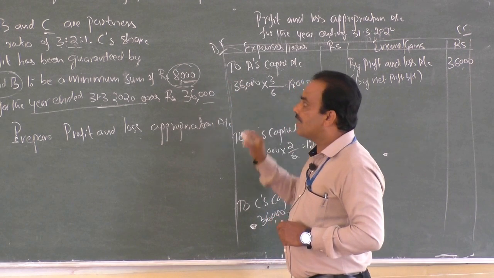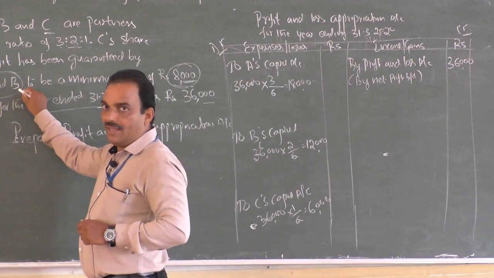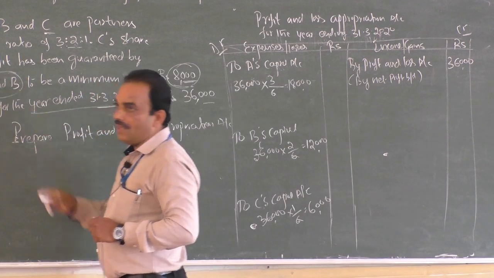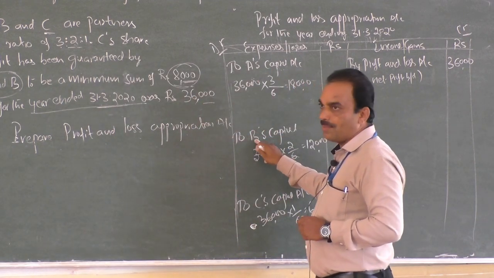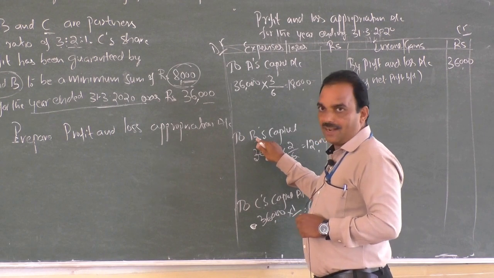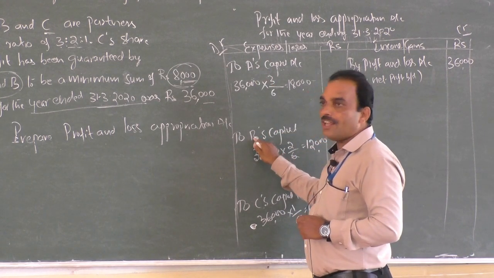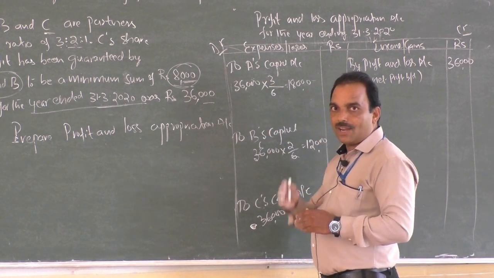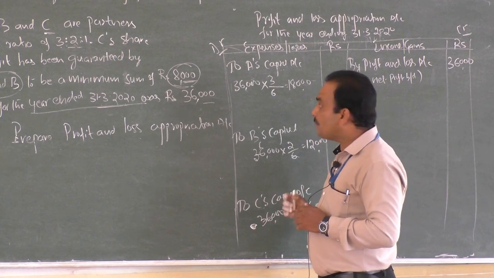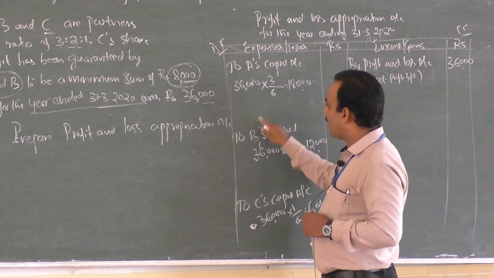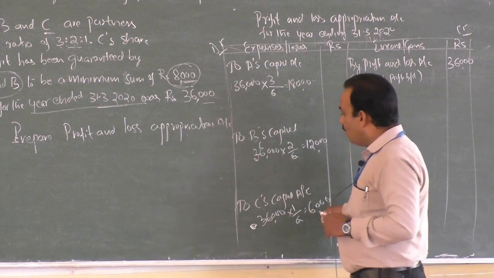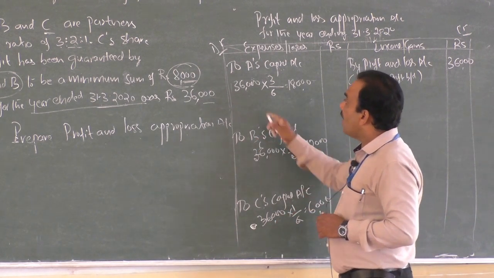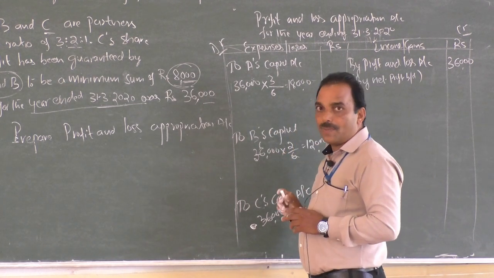Though the promise is given by A and B, you have to cut from the account of A and B. Because A and B promised, you are required to cut the respective amount from the capital account of A and B, and you must provide a total of 8,000 to Mr. C. In what proportion is it to be cut off?